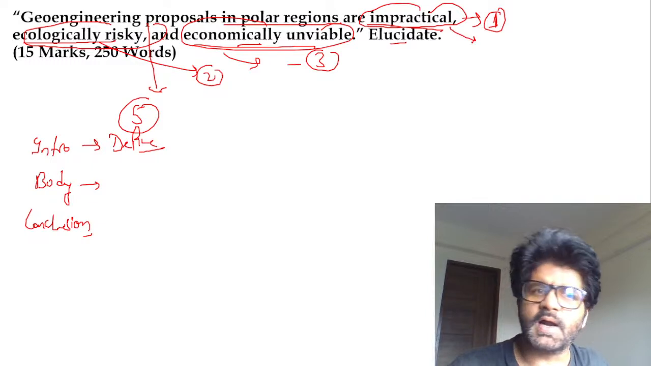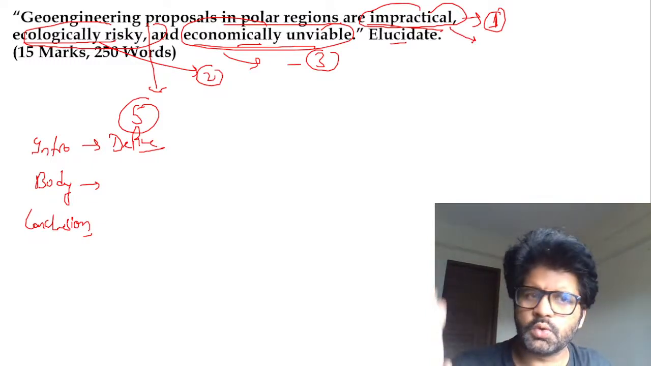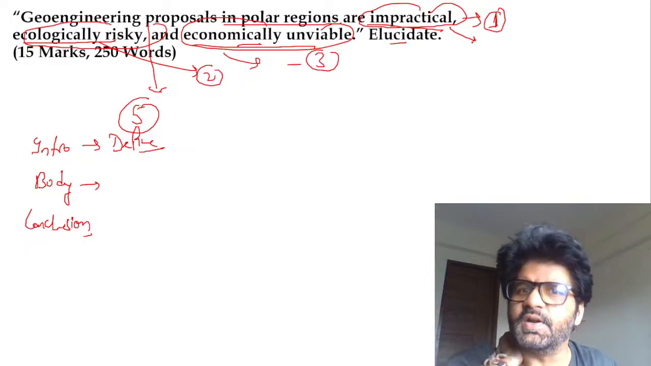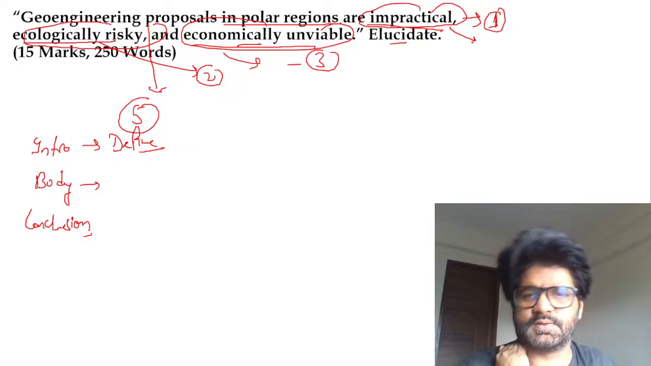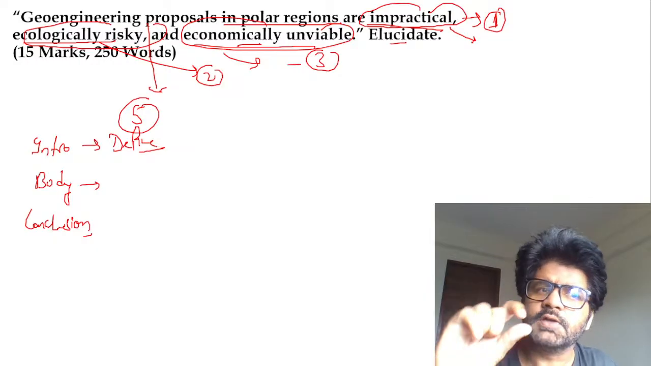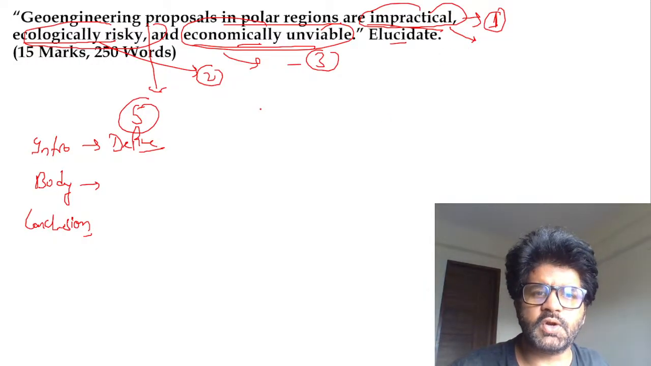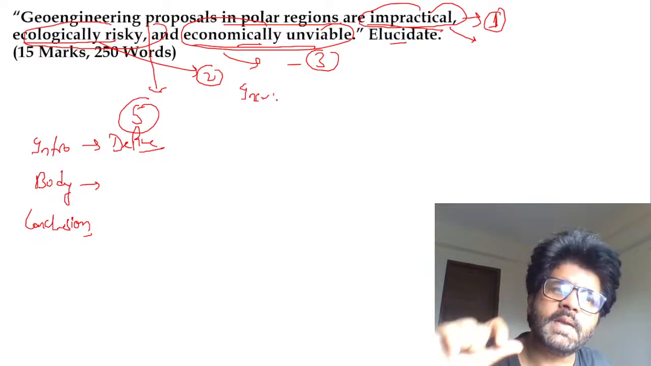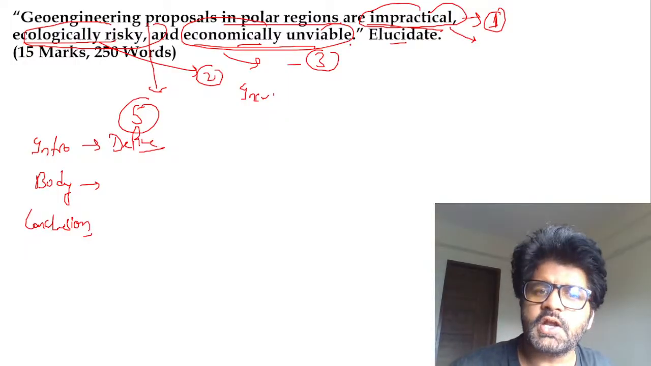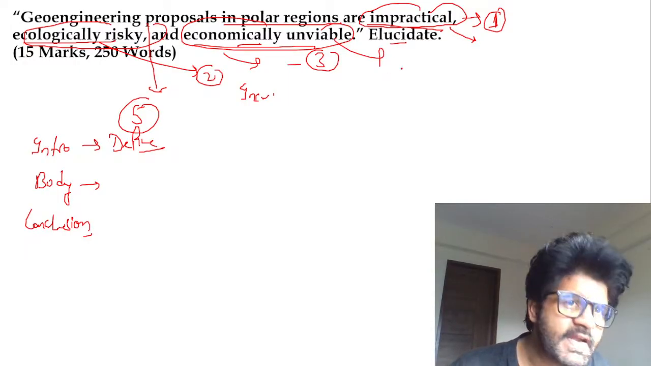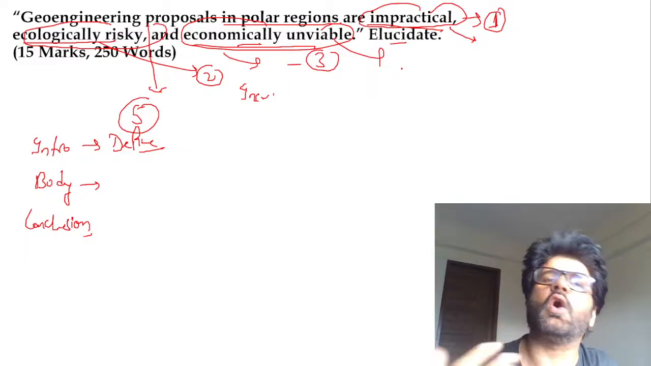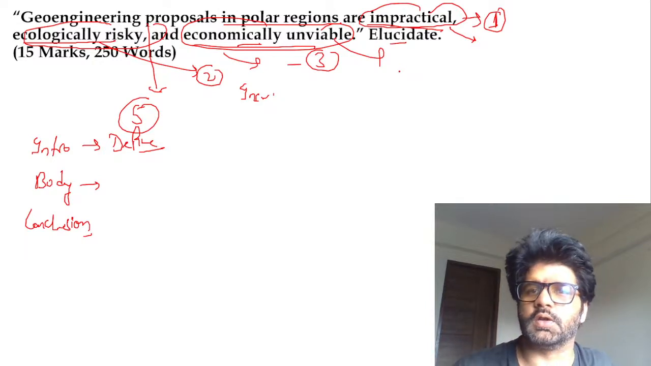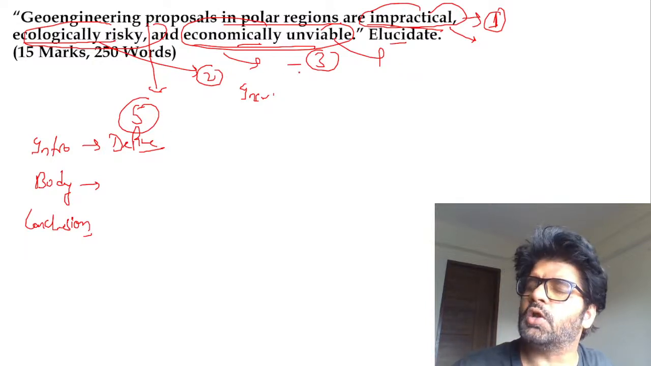In the impractical part, you can talk about how, when we're talking about sea walls and all, it is impractical, because beneath the ocean, it becomes very difficult to make these sea walls. Again, ecologically risky: we were talking about increasing phytoplankton. If we increase phytoplankton beyond a certain limit, what impact will it have on the marine ecosystem? Economically unviable: almost all of these five geoengineering proposals are very expensive. That is the third part which you have to focus on.